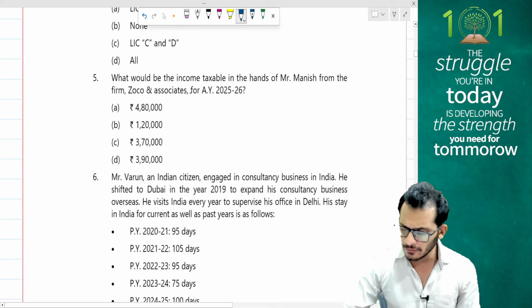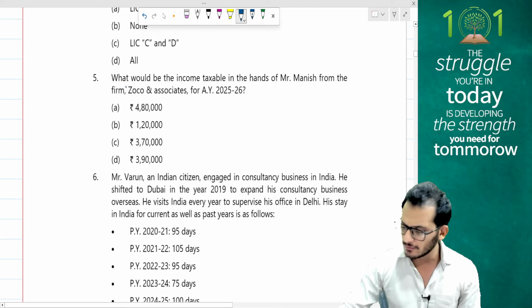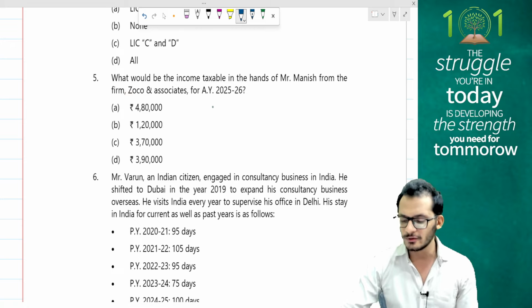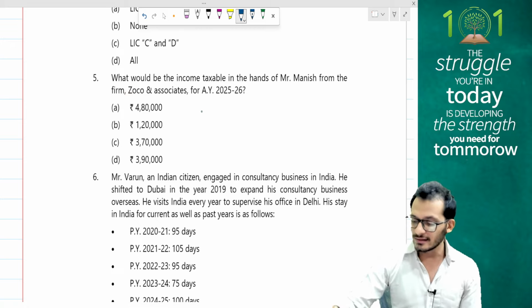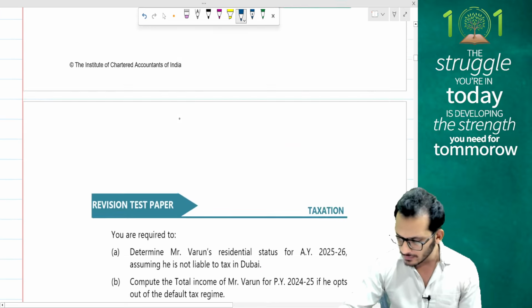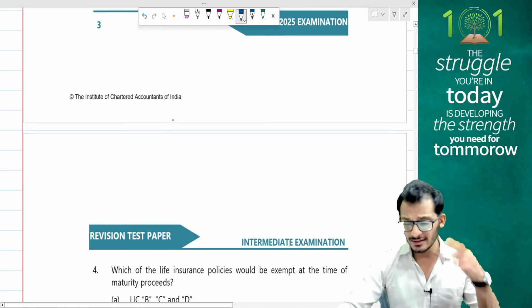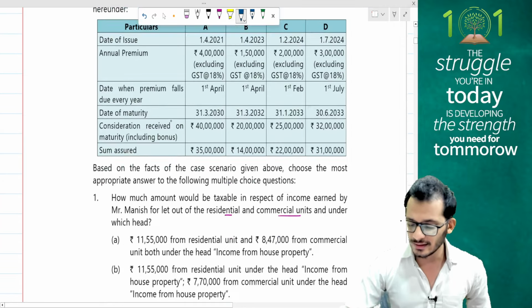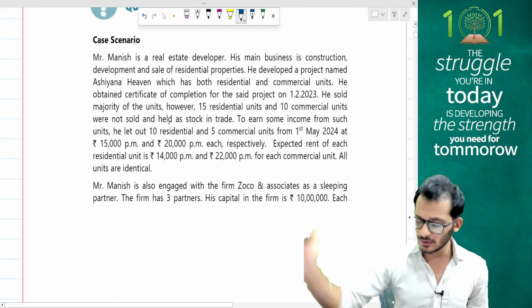Point number 5 says, what would be the income taxable in the hands of Mr. Manish from the firm Zoko and Associates for the assessment year 25-26. They're asking for Manish, so partner's income is being requested for. So therefore there are 5 MCQ questions. That's all the questions. Let's look at the passage and let's see what is happening.